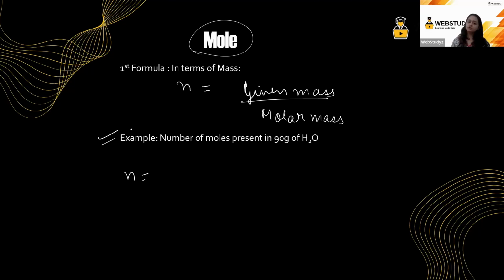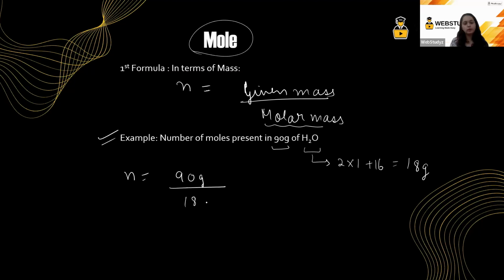In this particular question, we have 90 grams of water molecules. So the given mass is 90 grams. Now what about molar mass? Molar mass of H2O is 2 into 1 plus 16. So it will be equal to 18 grams. We are going to divide this by 18. We are going to get 5 moles. So N is equal to 5 moles. I hope this is very clear to all of you.